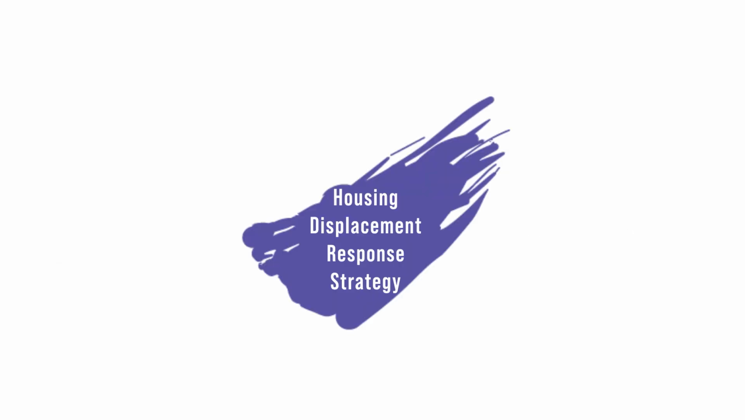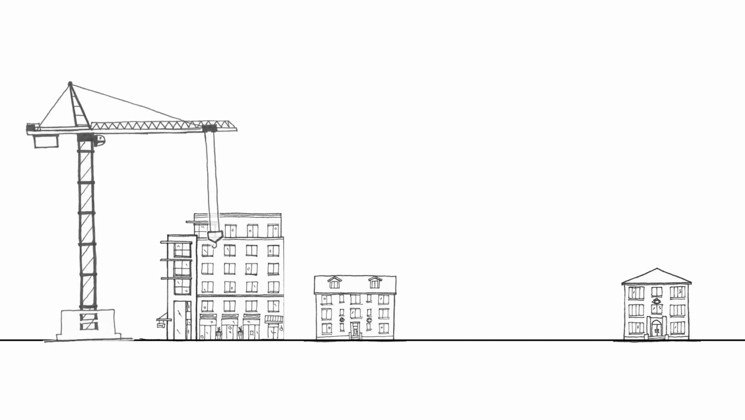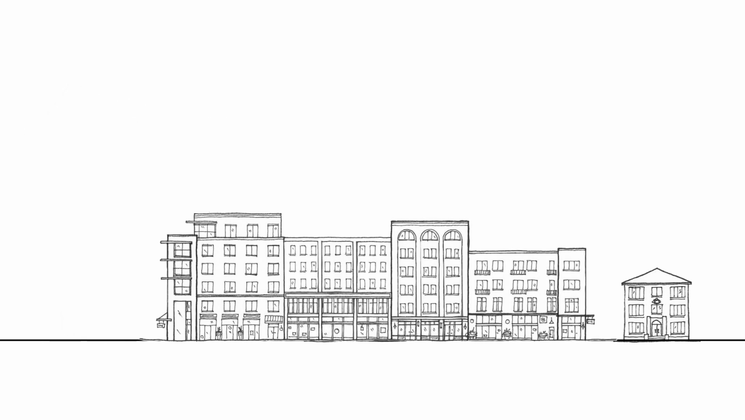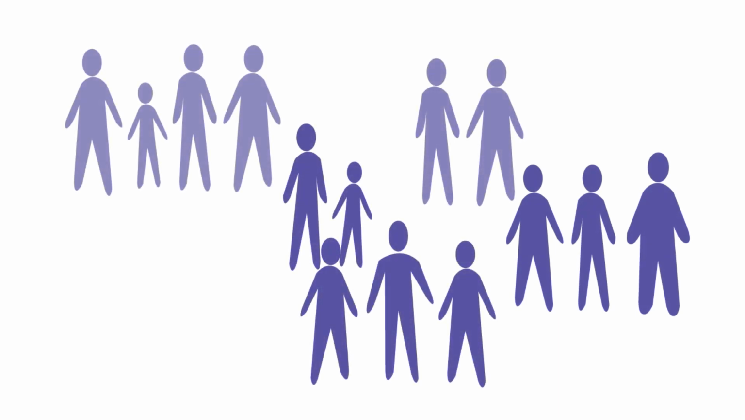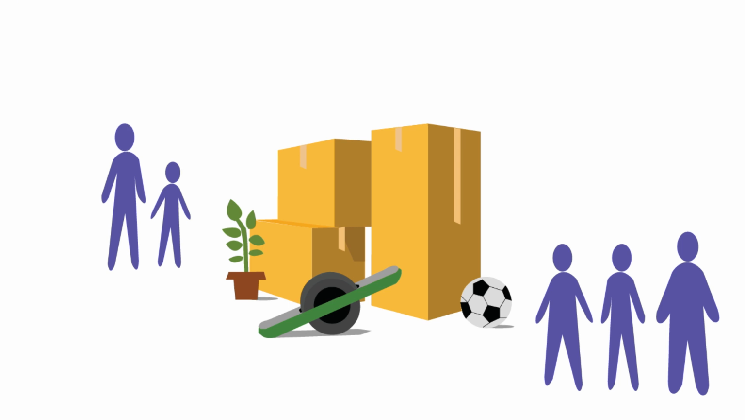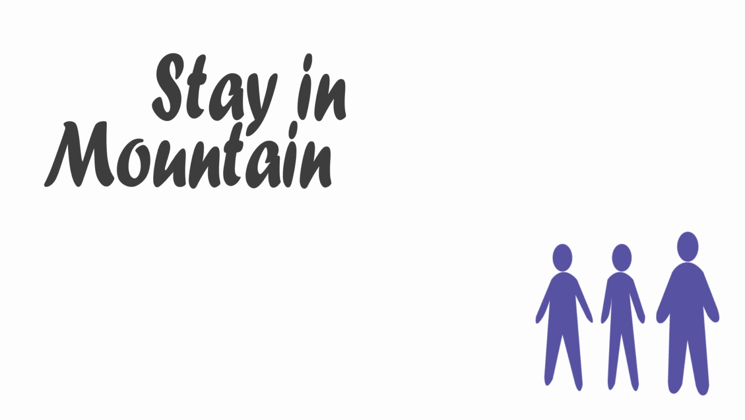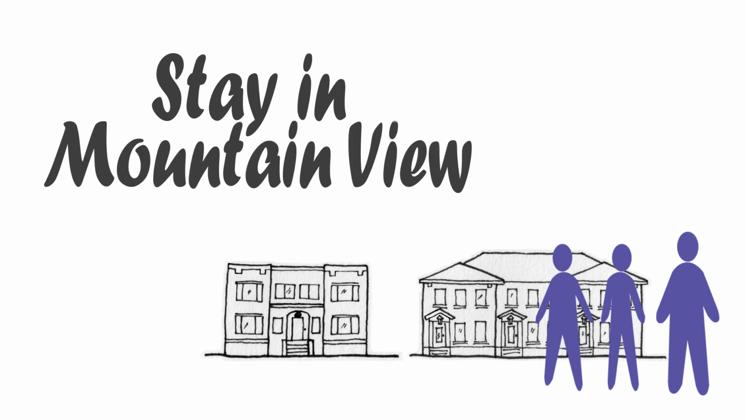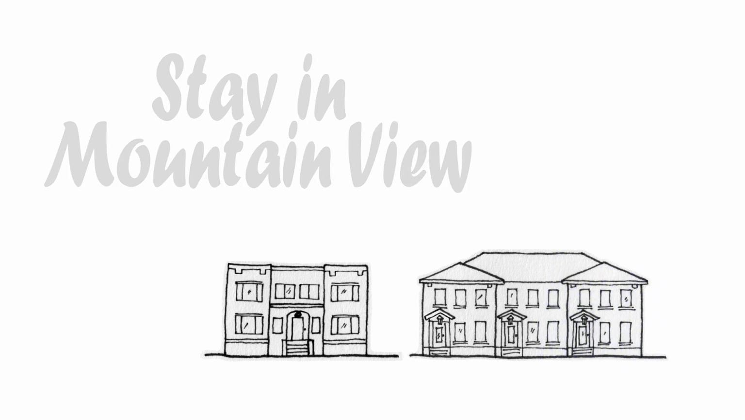Planning for more housing is only one part of an effective city housing approach. Providing more housing can sometimes mean replacing existing housing with new housing. When that happens, families and households who live in the existing homes have to move out, causing displacement and disruption. To minimize these impacts, the city is working on a displacement response strategy, which would provide opportunities for families and households who live in Mountain View to stay in Mountain View.